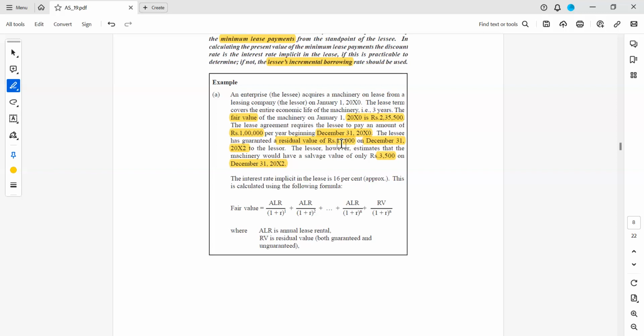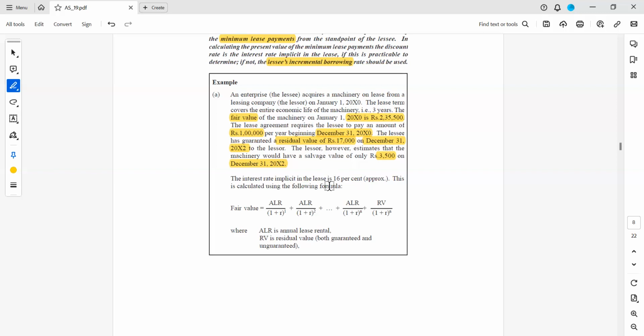Now they have calculated the discounting factor. Here, nowhere is the interest component given, but they have calculated the discounting factor. So how will we calculate the discounting factor? When NPV is 0, that is the actual discounting factor. You would be knowing it.